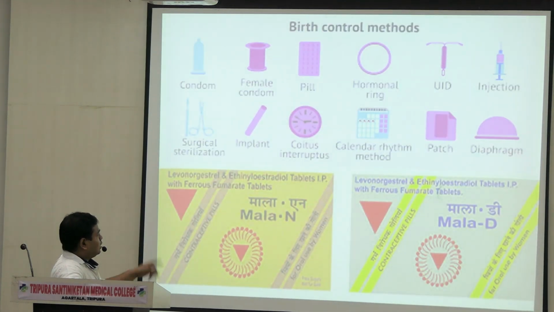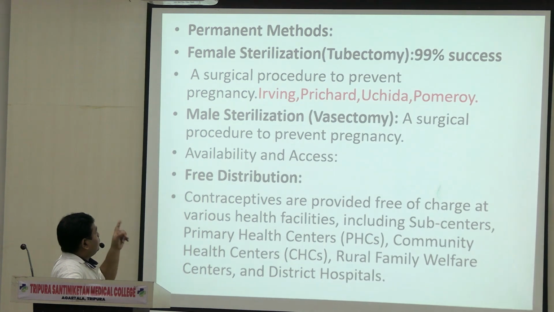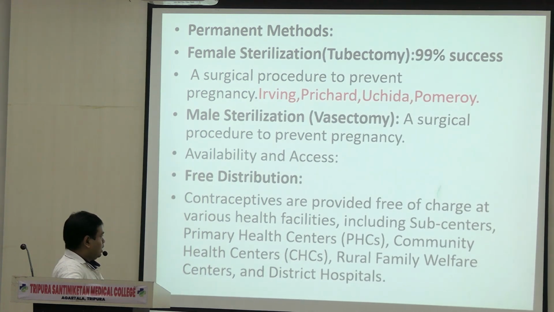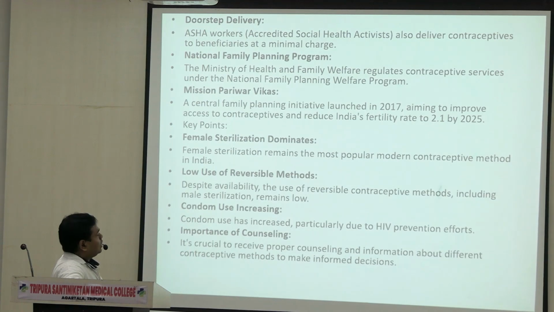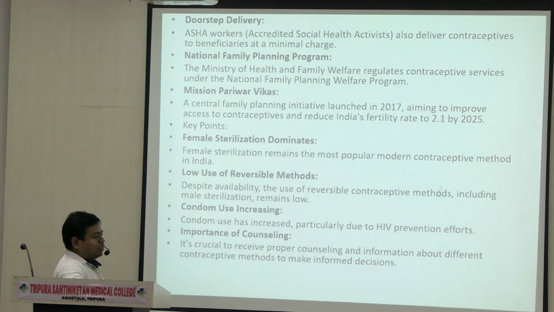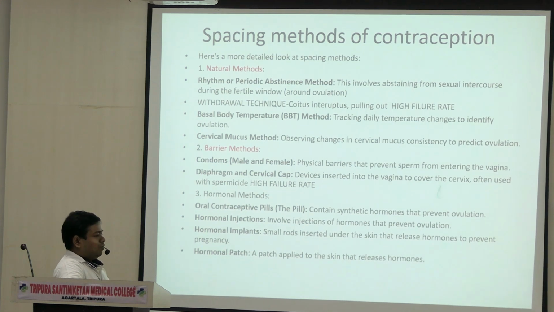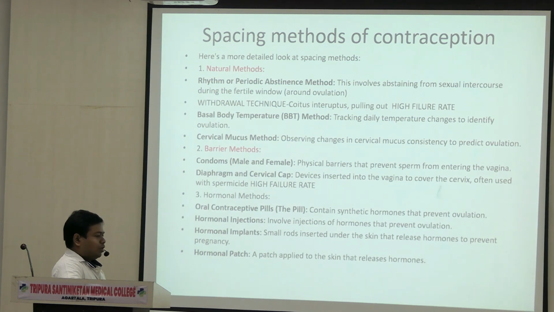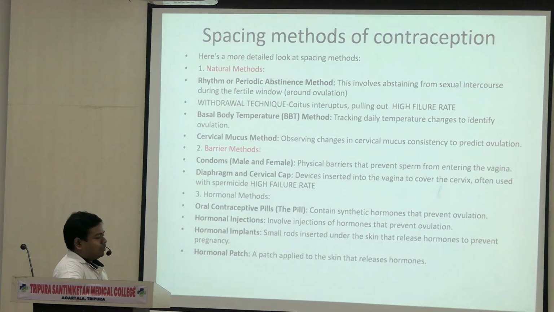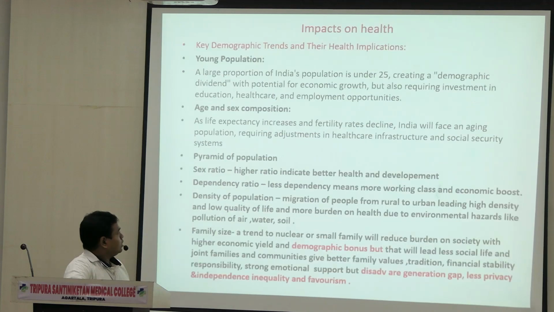These are the topics. The permanent methods, female sterilization, menstruation only, just the name, nothing else. These are the contraceptives given. Doorstep delivery system, these things. Spacing methods are also in contraceptive methods, natural methods, barrier methods. Just write the names. If you write a point in your question answer about contraceptives, just mention these things. At least the examiner should know that you know these topics. You don't have to explain the mechanism.